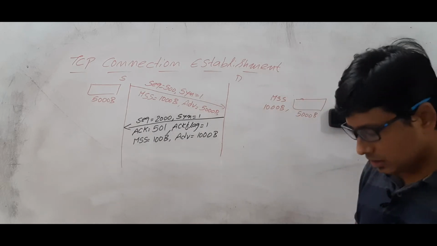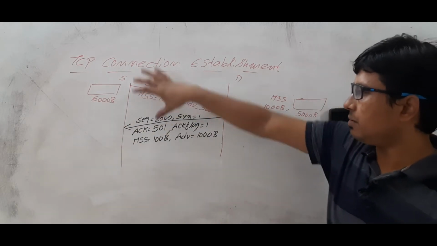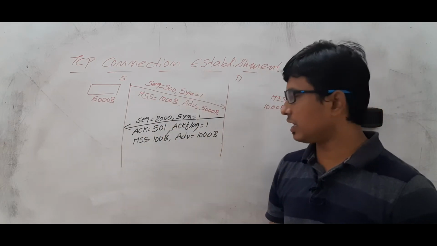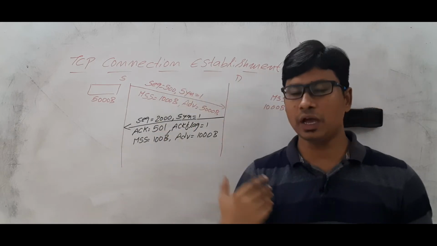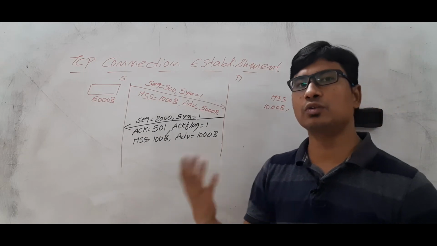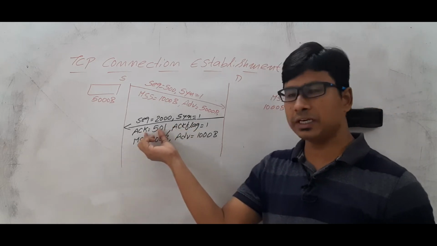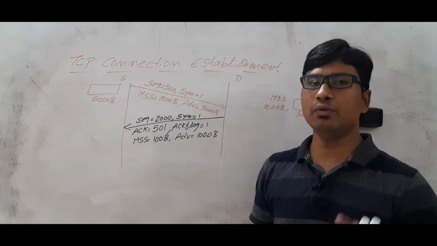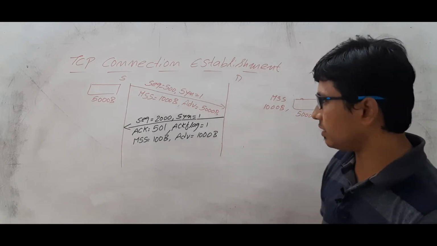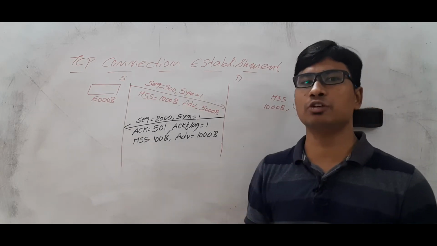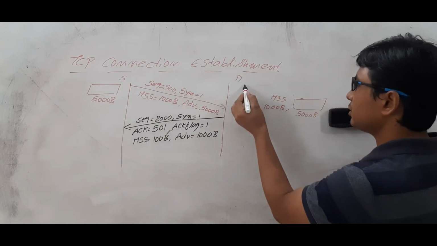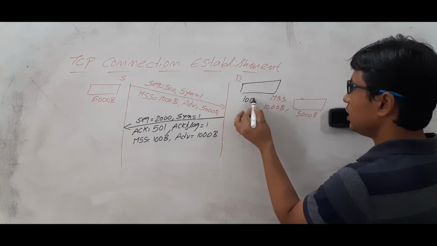So what the destination is telling the source is: my sequence number initialization is 2000. I also want to have a connection with you, and whatever connection request you have sent, I am acknowledging it, meaning that I am accepting your connection, and the acknowledgement flag is kept equal to 1, meaning this is the acknowledgement number, this is the acknowledgement flag. Whenever you are sending an acknowledgement, the acknowledgement flag should be kept as 1 in the TCP header. And this is the maximum segment size of mine. That is what it is doing. And I am keeping a buffer of 1000 bytes for your communication. That is what it is saying.